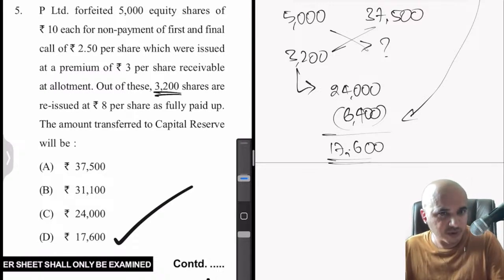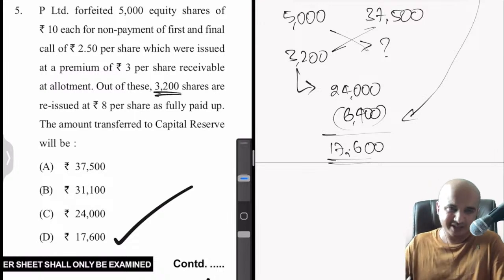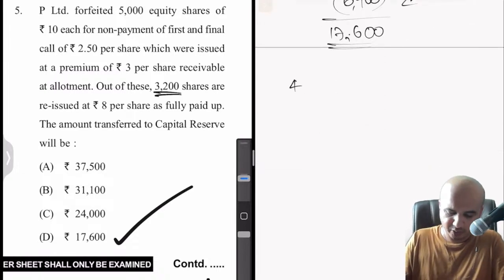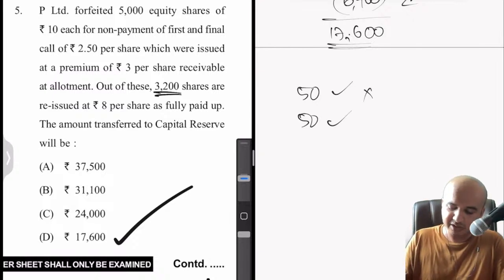Of course we will have to go slow here because these type of questions require time, but in the exam my guess is you should not take more than 2 to 3 minutes. Even 3 minutes is too much. 2 minutes should be sufficient. See, it's a simple thing. Let's assume 50 theory questions, 50 practical questions for simplicity's sake.